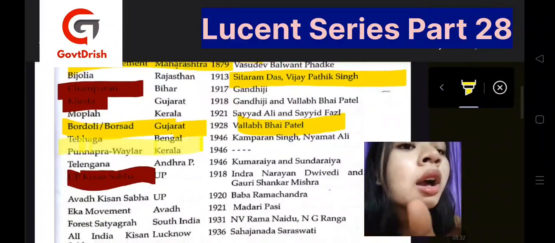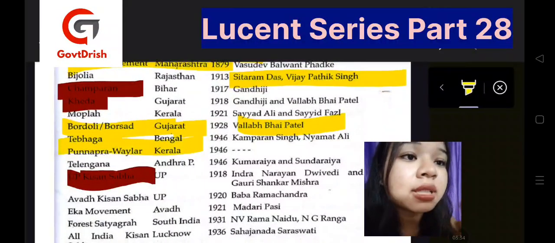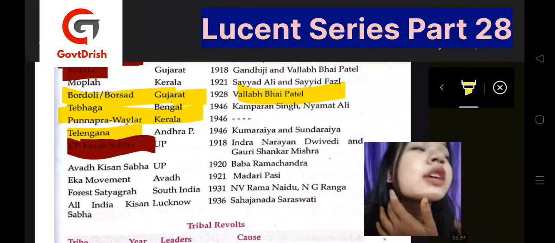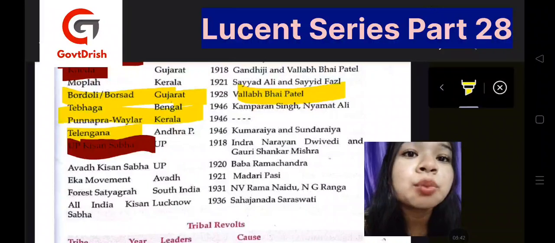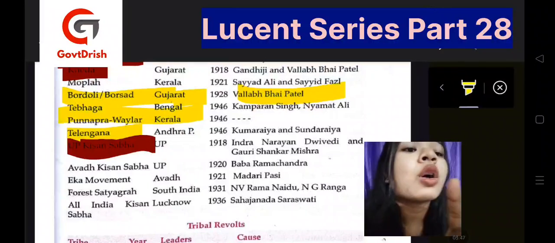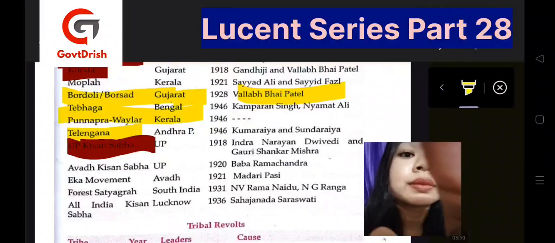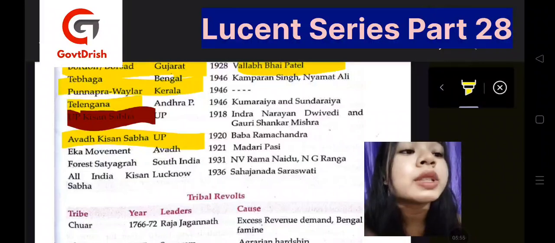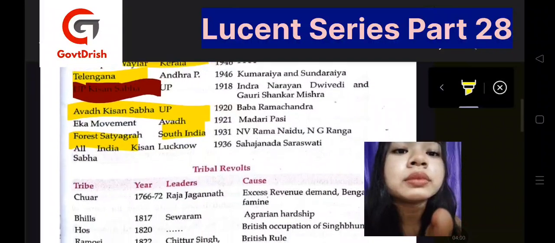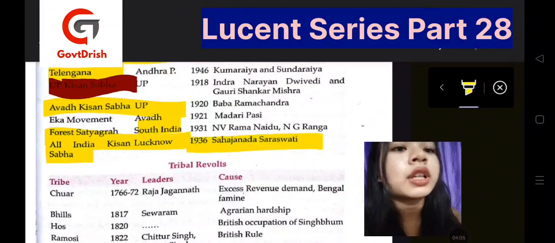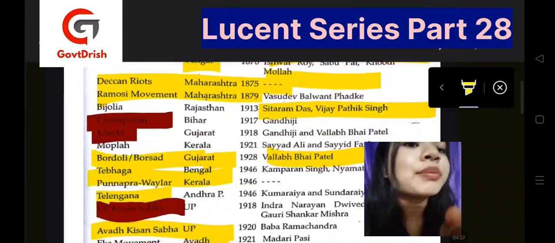Then Tebhaga, Bengal, Kampa Ram Singh, Nyamat Ali, then Punnapra-Vayalar, that was not important. Telangana, okay, this was important, like Kumaria and Sundaria. Then UP Kisan Sabha, one of the important ones because it was led by Indra Narayan Dwivedi and Gauri Shankar Mishra. Awadh Kisan Sabha, UP, we have Baba Ramachandra. Then we have the Eka movement, Awadh, that was Madari Pasi. Then we have Forest Satyagraha in South India. The All India Kisan Sabha, Lucknow, this is also very important, Sahajanand Saraswati. Okay, so this was all about the peasant movements.